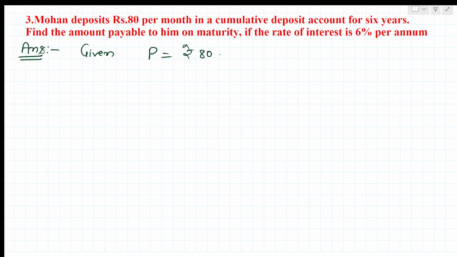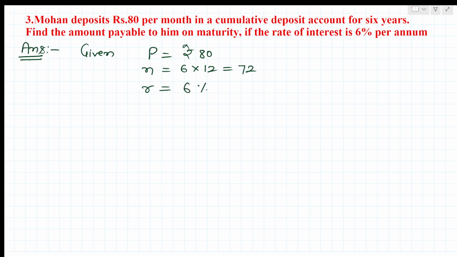The period is 6 years, so the number of months is 6 into 12, that is 72 months. The rate of interest is 6% per annum.